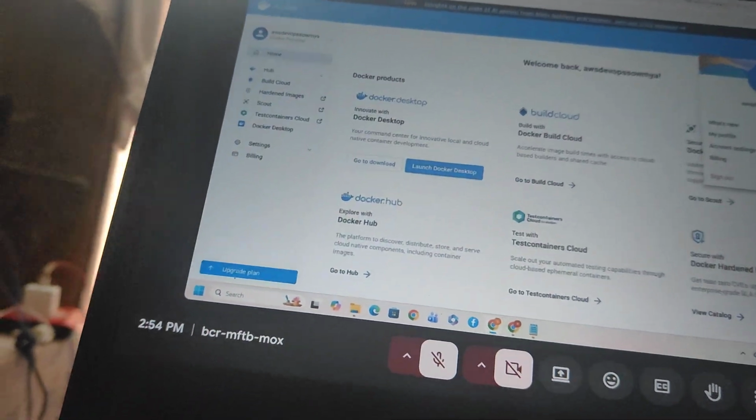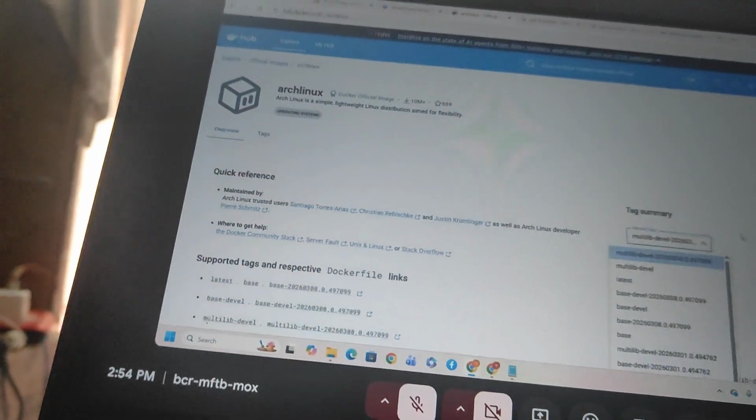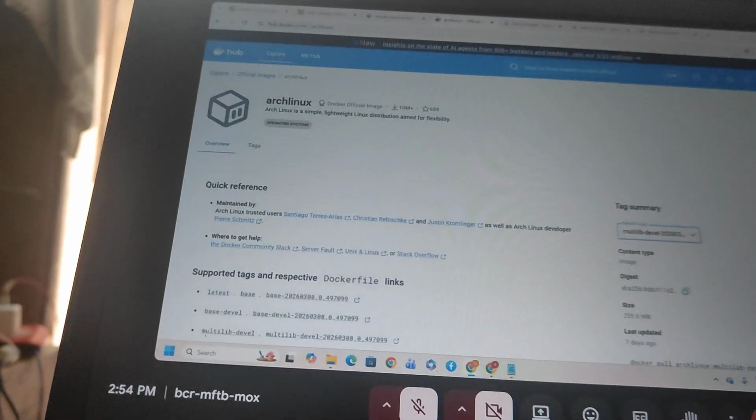So this is an image, right? Observe this command, copy to clipboard, right?